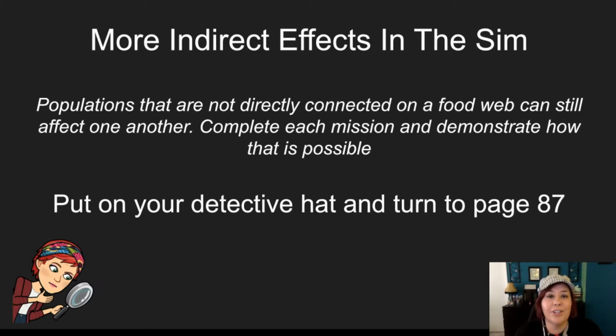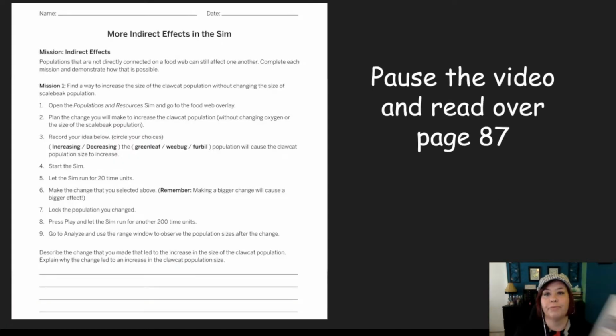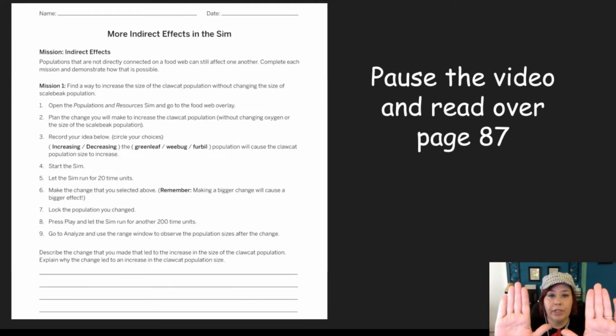And go ahead and turn to page 87 in your Moon Jelly notebook. Pause the video and go ahead and read over what we're going to do. I'm going to demonstrate all of this with you on the simulation. If you have access to the simulation, which you may or may not, depending on your situation, feel free to run the simulation with me. You can put one video screen here and the simulation screen here. We can do it together, or you can watch me do it and then do it on your own. But for right now, pause the video and read over page 87.